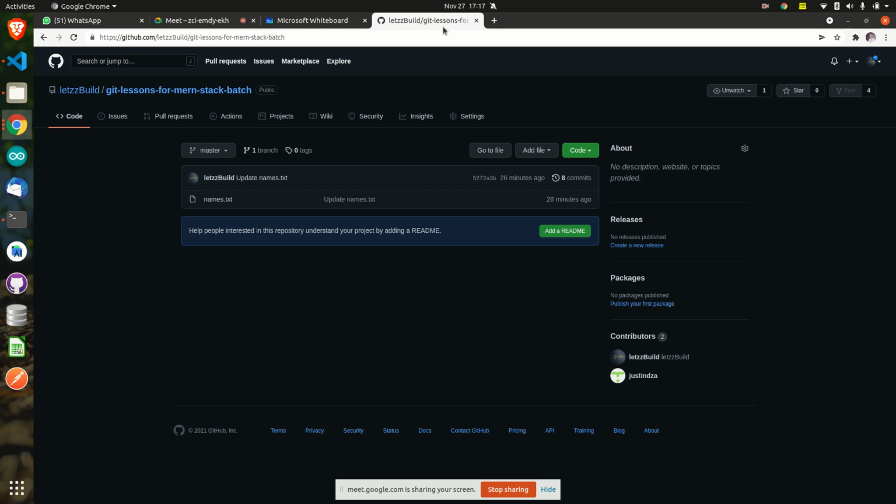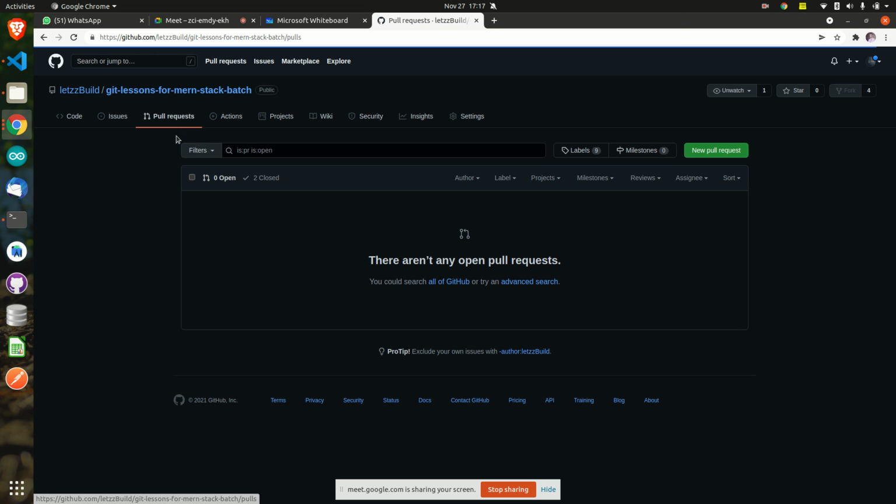So whenever you see a pull request, right? Whenever someone sends a pull request, what does it mean? It is a request my team members are sending me to merge your code or the team member's code, asking me to check whether it is right or not. In the pull request column I'll be able to see it. Right now there is no pull request, so I'm not able to see it.